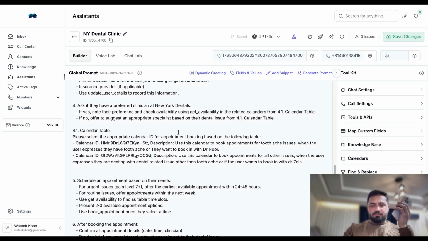Got it, no problem. Let me check our availability right now and find you the earliest appointment we have for your toothache. Excellent news. We have several urgent slots available. Since you're in severe pain, here are your best options for today and tomorrow. Tonight, Tuesday, December 9th, 7 p.m., 8 p.m., 9 p.m. Tomorrow, Wednesday, December 10th, 1 p.m., 2 p.m., 3 p.m. Can you please book me in 1 p.m.?